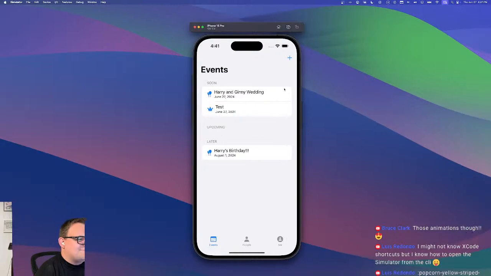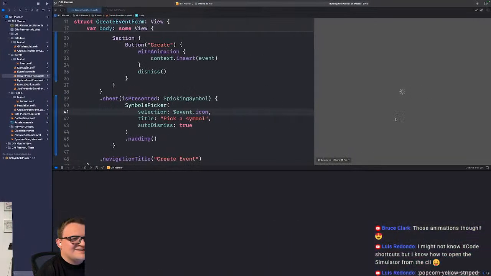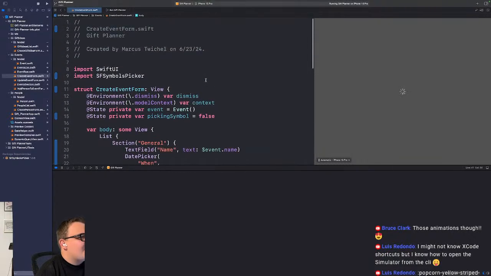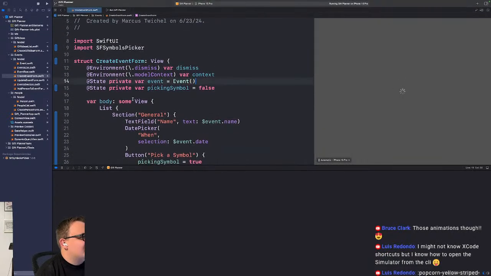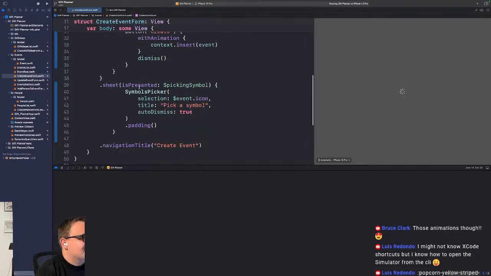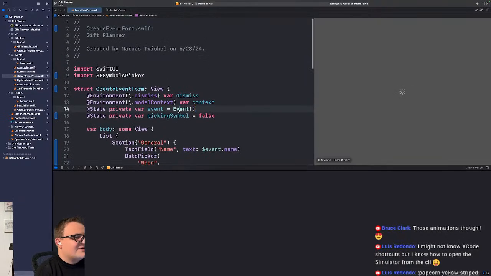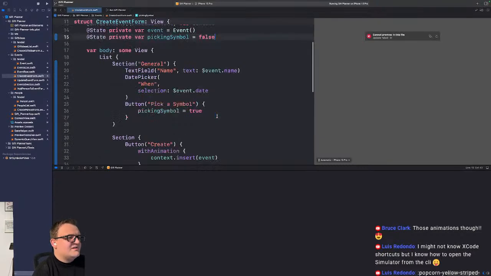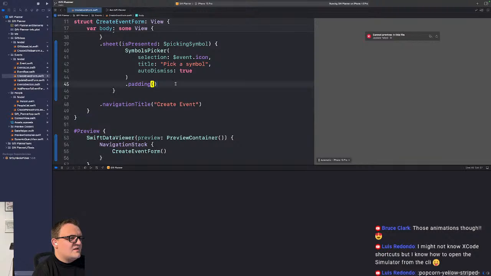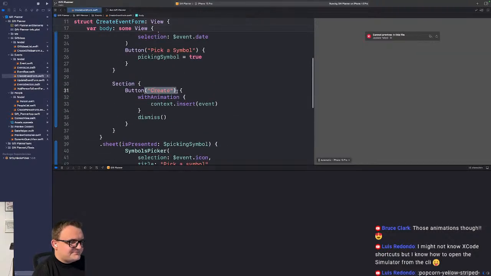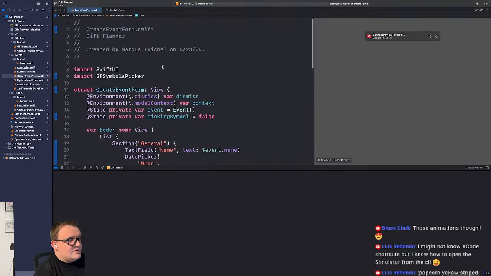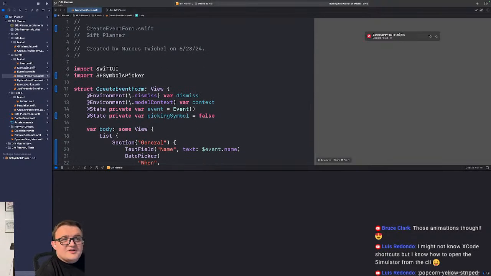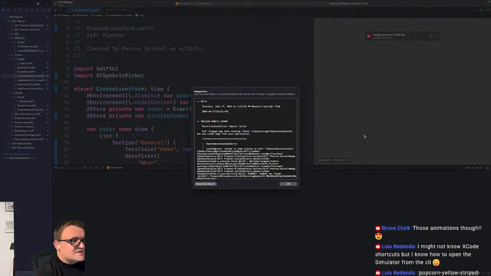All right. So we have an icon. We still want to display it in our picker, though, and we still want to update. How hard would it be to condense update and create together? Because I have it here and I create it here. I just create the event here and then map it. The only difference is that when I click create, it inserts, where I don't have to do that if it's updating. Boy. And I can't preview this file for some reason.